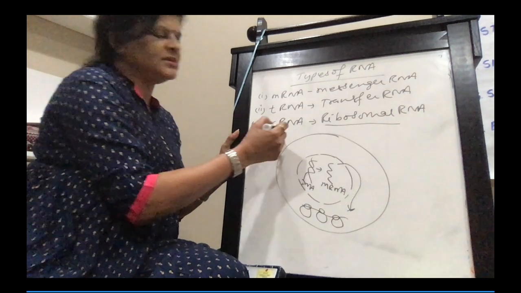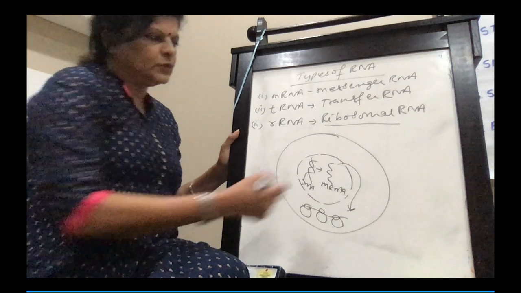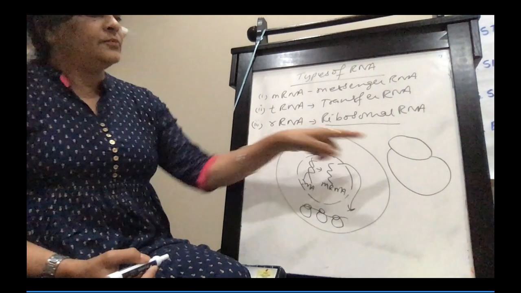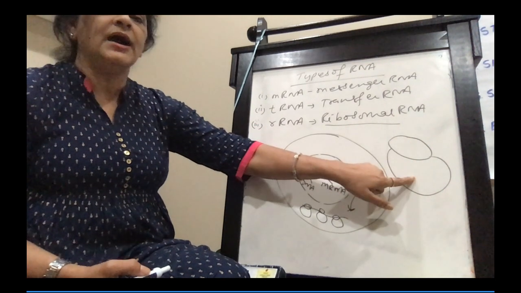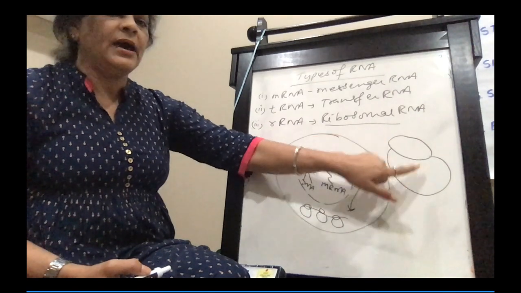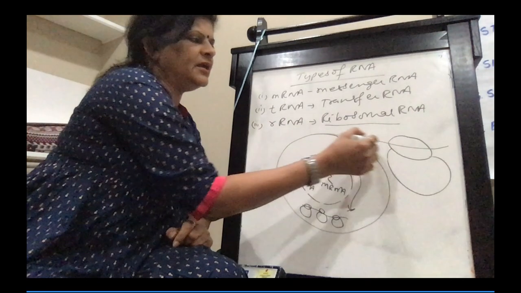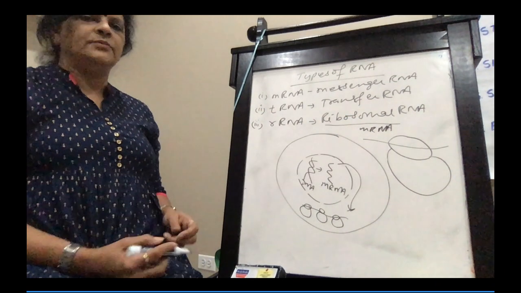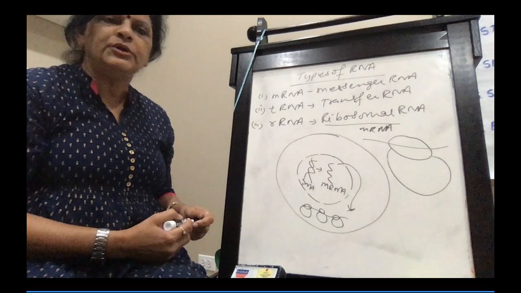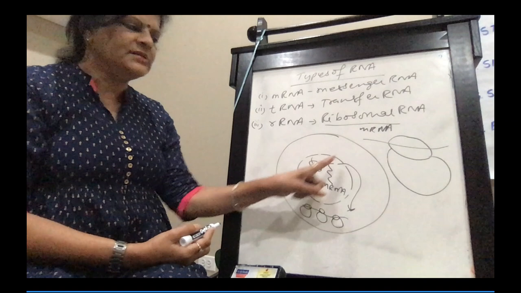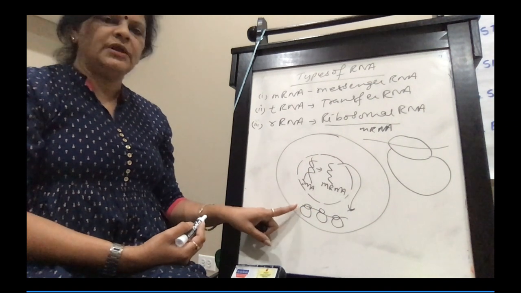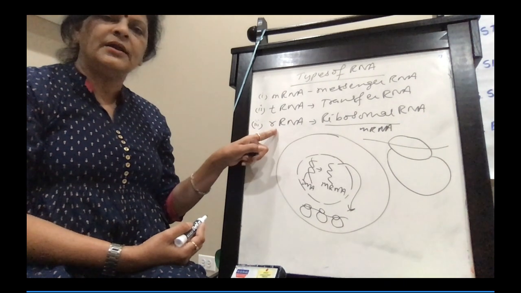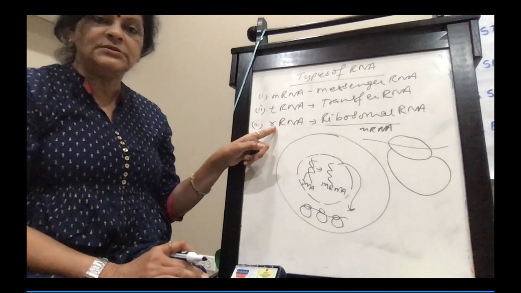Now what is present in the ribosome? rRNA. If you have studied the structure of the ribosome in the 11th standard, the ribosome has a small subunit and a large subunit. So mRNA will attach like this. If you see here, mRNA is attaching to the smaller subunit. All this detail we will study when we discuss protein synthesis. So now mRNA has come out and attached to the ribosome. The ribosome has rRNA. What is the function of rRNA? It is helping in protein synthesis.